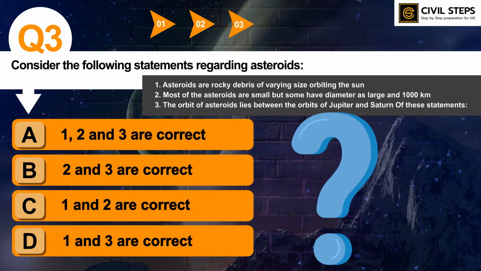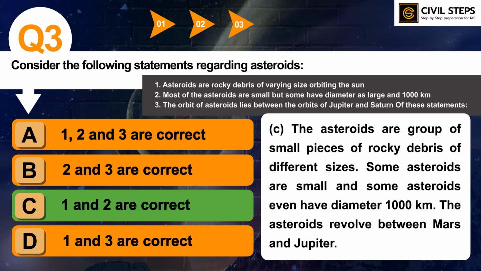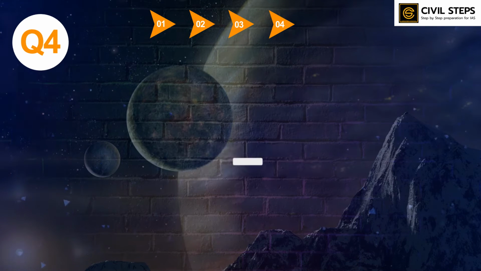So the answer of this question is option C, 1 and 2. The asteroids are a group of small pieces of rocky debris of different sizes. Some asteroids are small and other asteroids even have a diameter of 1000 kilometers. The asteroids revolve between Mars and Jupiter. So this was all about this question. I have already told you that you should read about asteroids. This asteroid topic was a part of question number 1, and this question is framed on that. You can read more about this and why this is in the news. So let us discuss question number 4.